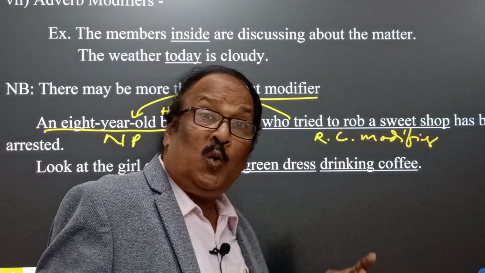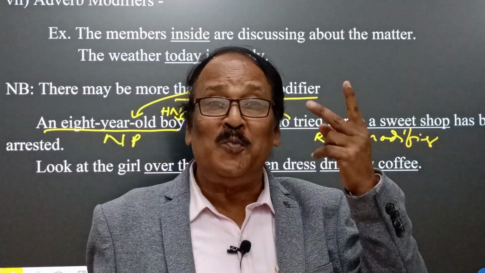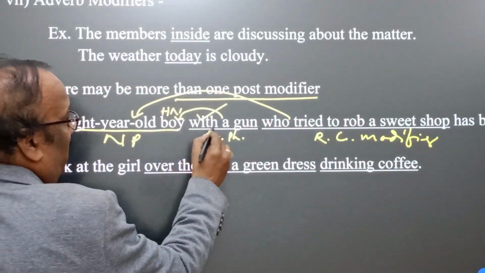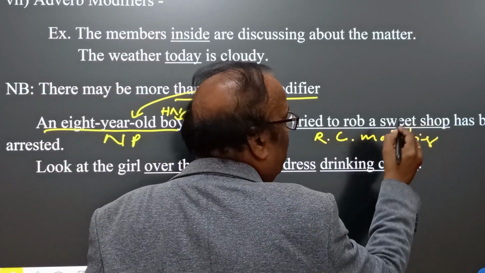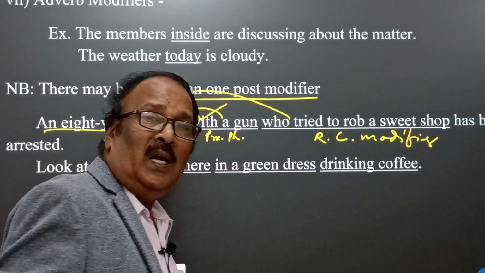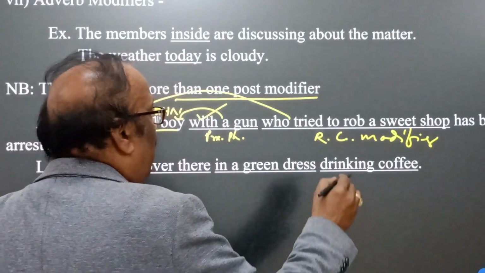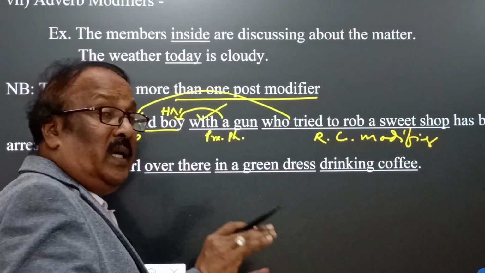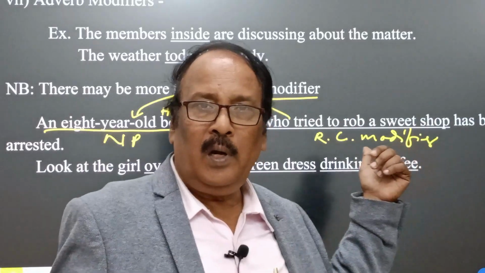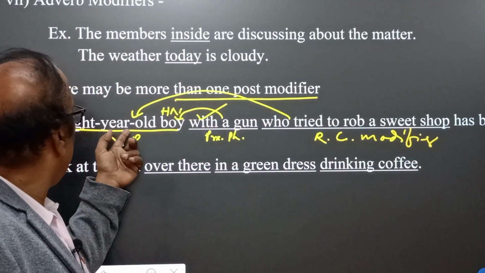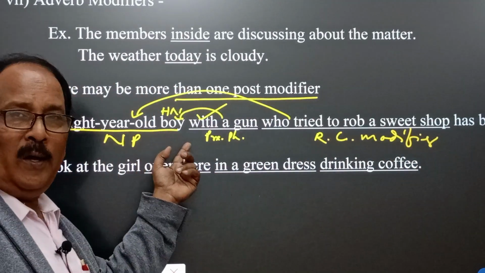Here two post modifiers. One post modifier, with a gun, prepositional phrase. Who tried to rob a sweet shop? Relative clause modifier. Has been arrested. Yes, here two post modifiers qualify the head noun, that is the noun phrase, an 8-year-old boy.